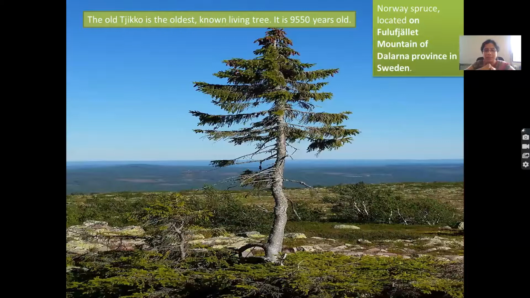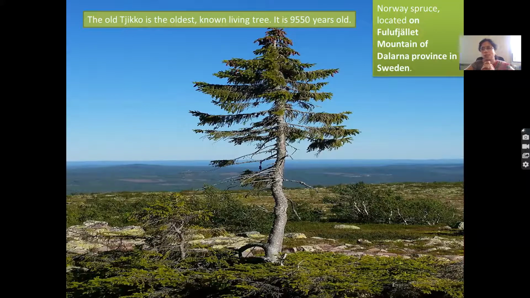Now children, the picture which you are able to see in front of you is the Tjikko tree. And why am I showing you this one? This is the oldest tree living on earth. How many years old is it? It is 9,550 years old.